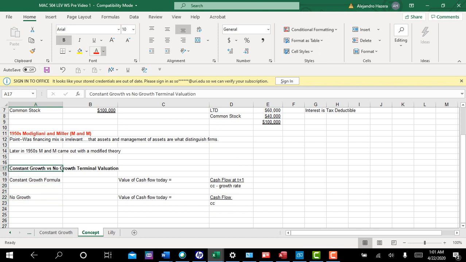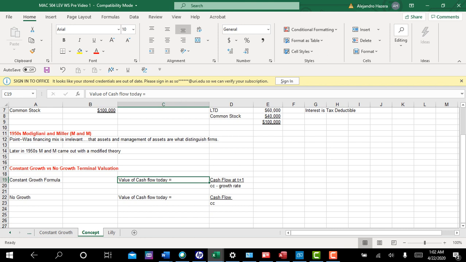The second concept is a very important concept, one that I usually talk about a little bit earlier than this part of the course, but for obvious reasons I haven't had time to do that. I want to distinguish between two types of terminal valuation. Throughout the class, we've been using what is called constant growth terminal valuation. We assume that a company goes through a super growth period, and then after 5 or 6 years, whatever, its products mature, and it goes into what we call a constant growth phase that we assume goes on forever. This is the formula we've been using in class.